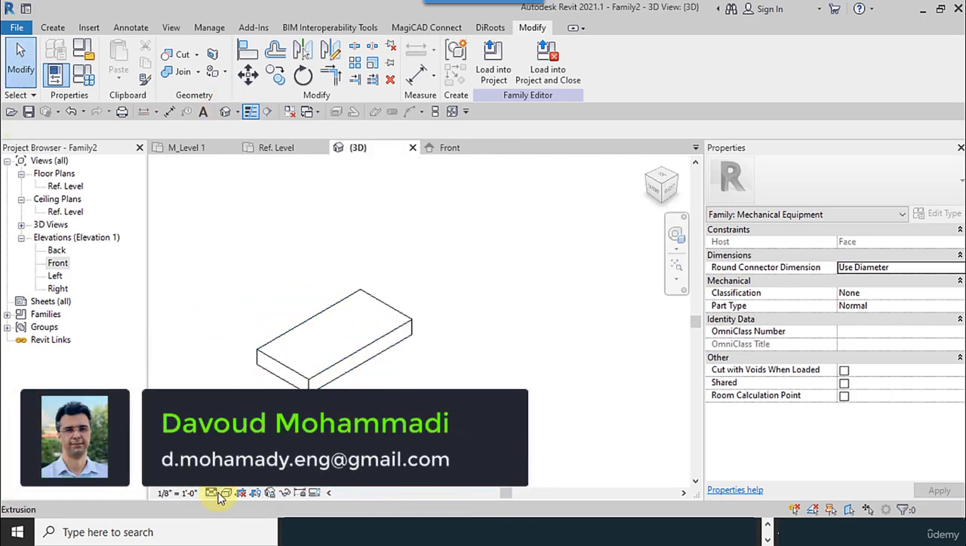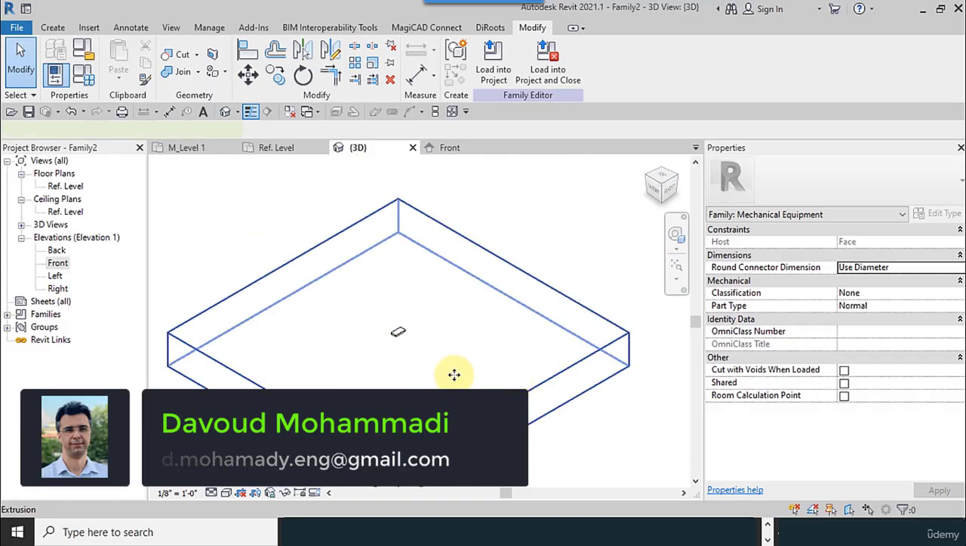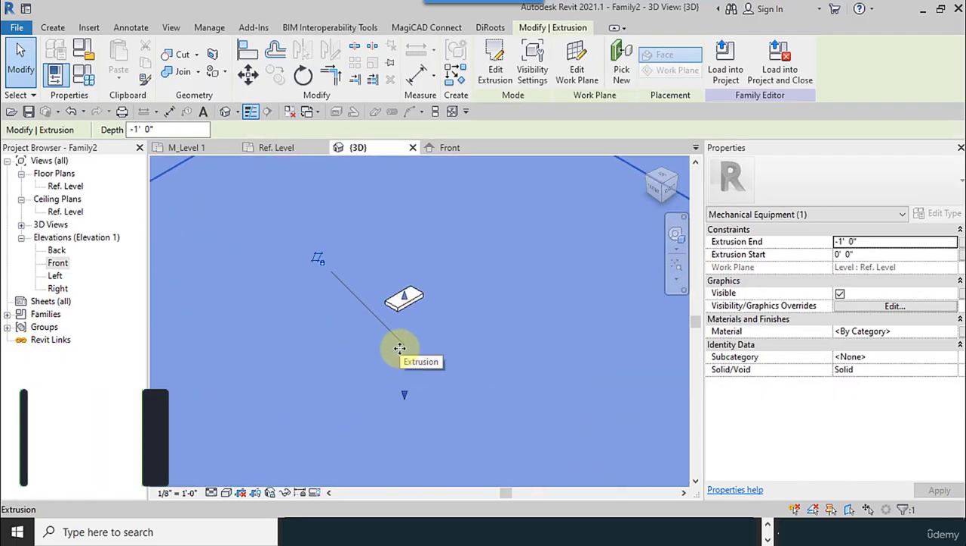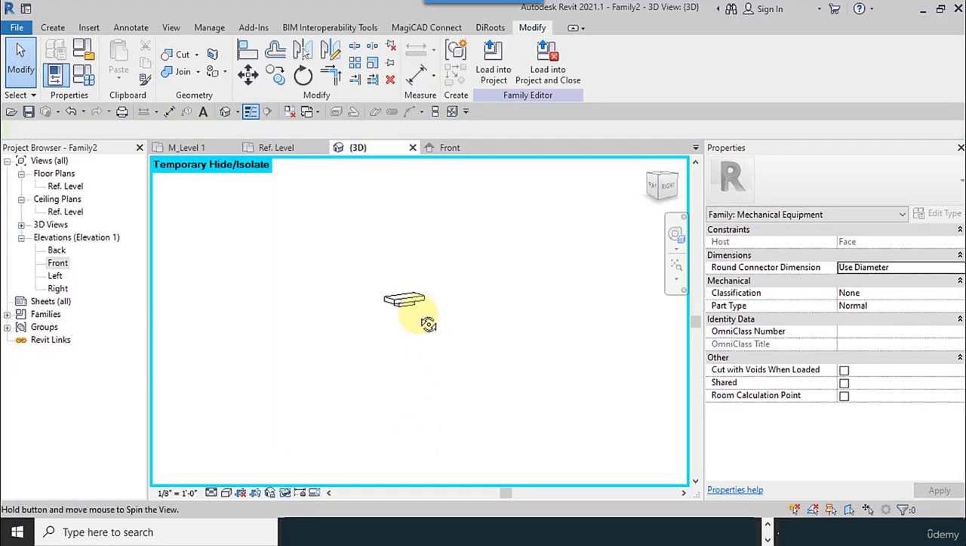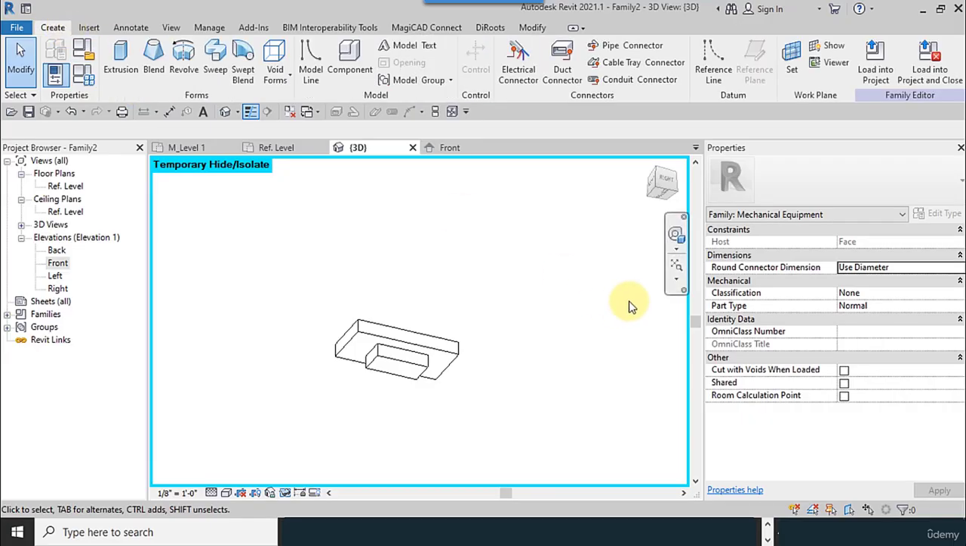If you go to the 3D view, this is our shape. You can select this volume and hide this element like this. What we need here, we can add an electrical connector to that from the create. We have different types of connector.